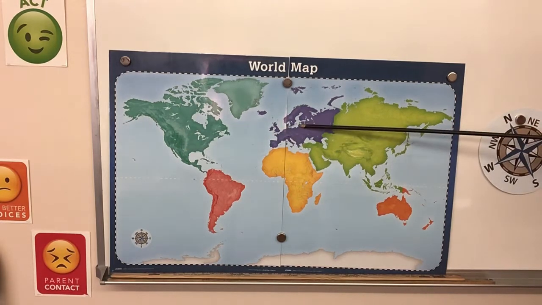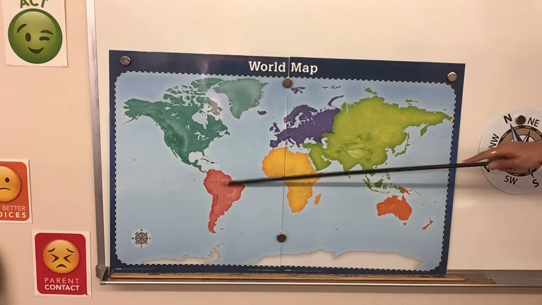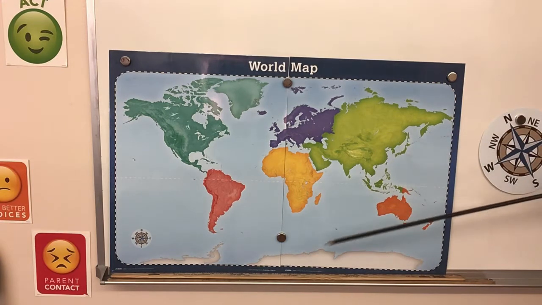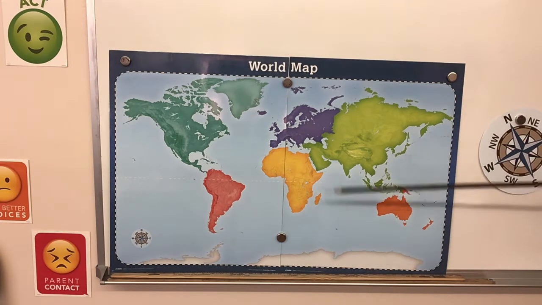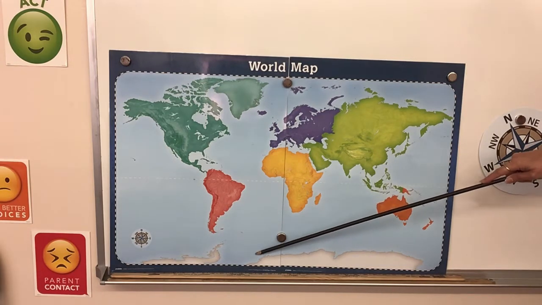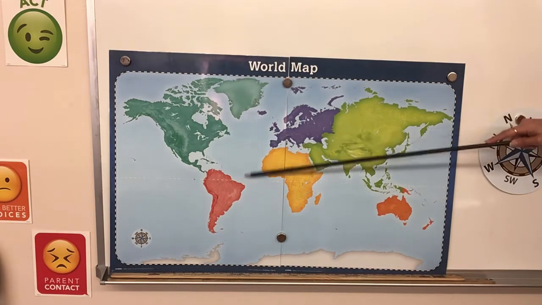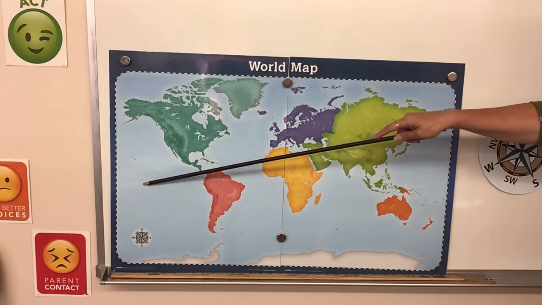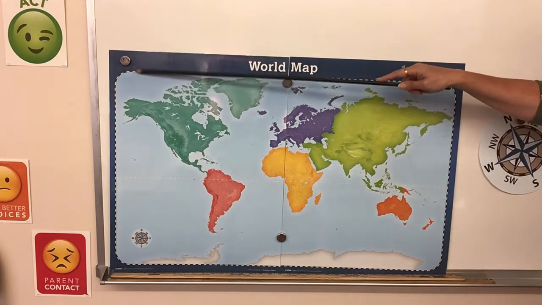North America. Europe. Africa. South America. Asia. Australia. Antarctica. Now the oceans. Indian Ocean. Southern Ocean. Atlantic Ocean. Pacific Ocean. Arctic.